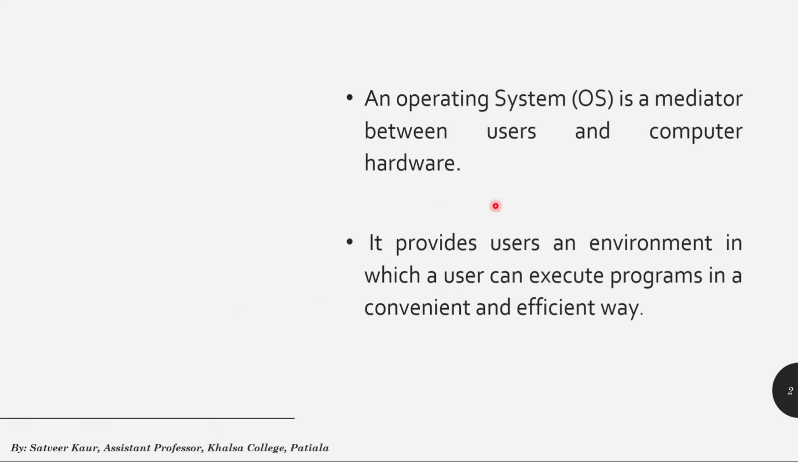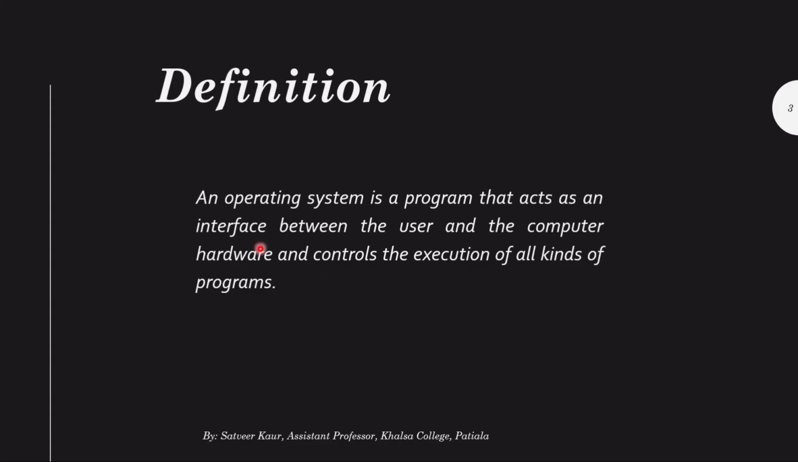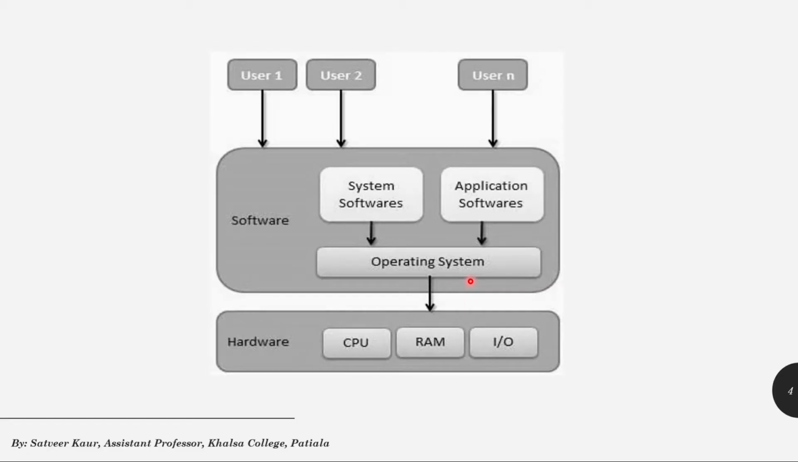An operating system is a mediator between users and computer hardware. It also provides users an environment in which a user can execute programs in a convenient and efficient way. Let's see its definition. An operating system is a program that acts as an interface between the user and the computer hardware and also controls the execution of all kinds of programs.